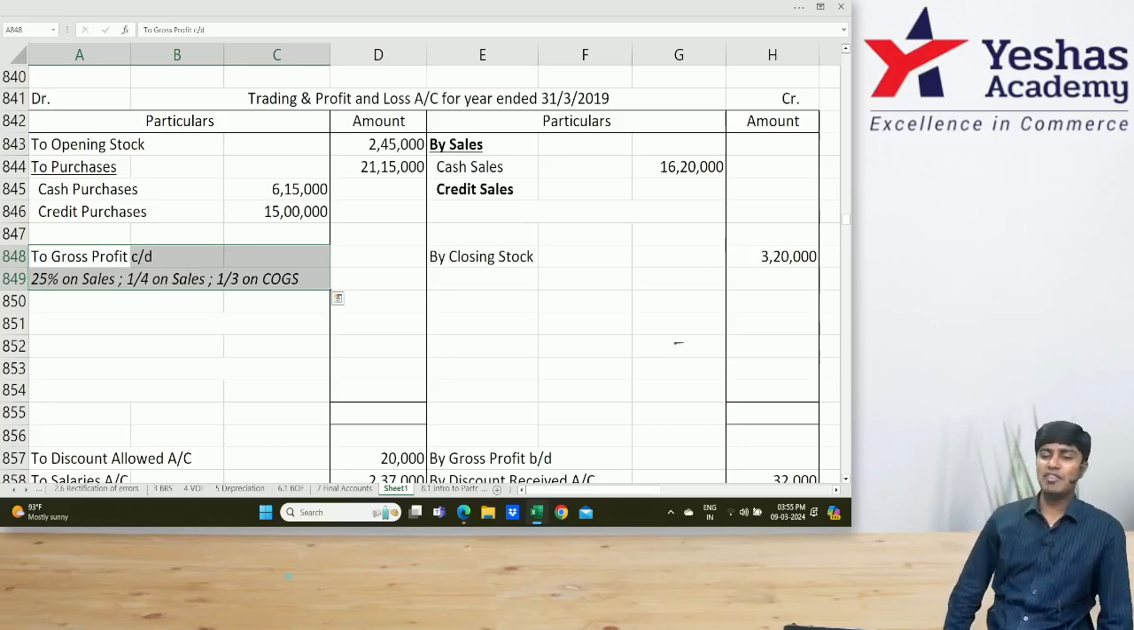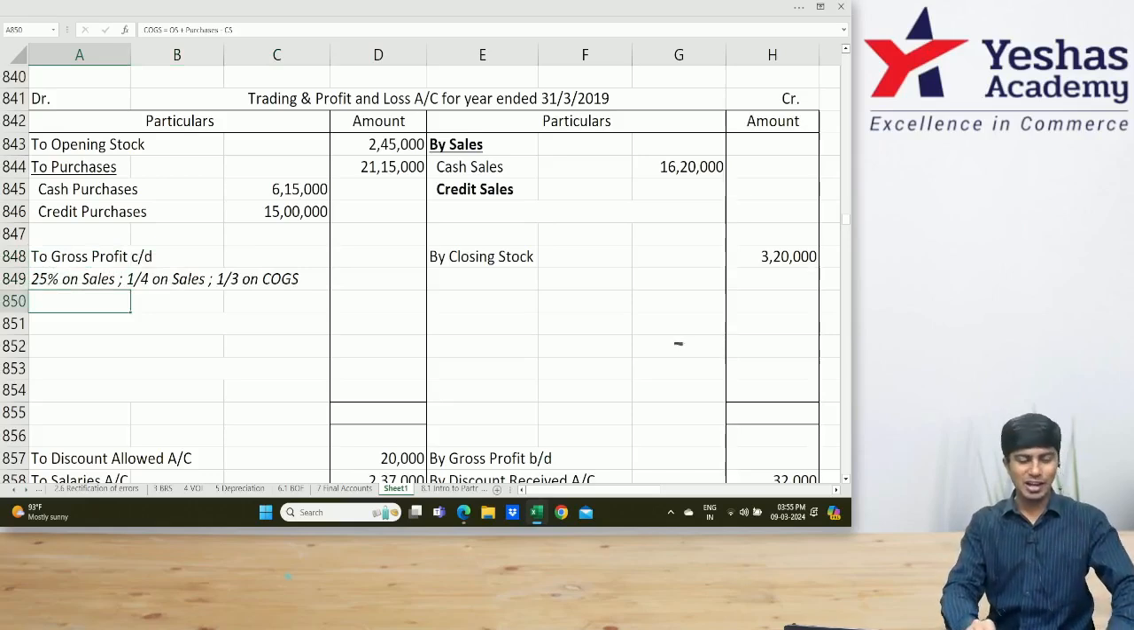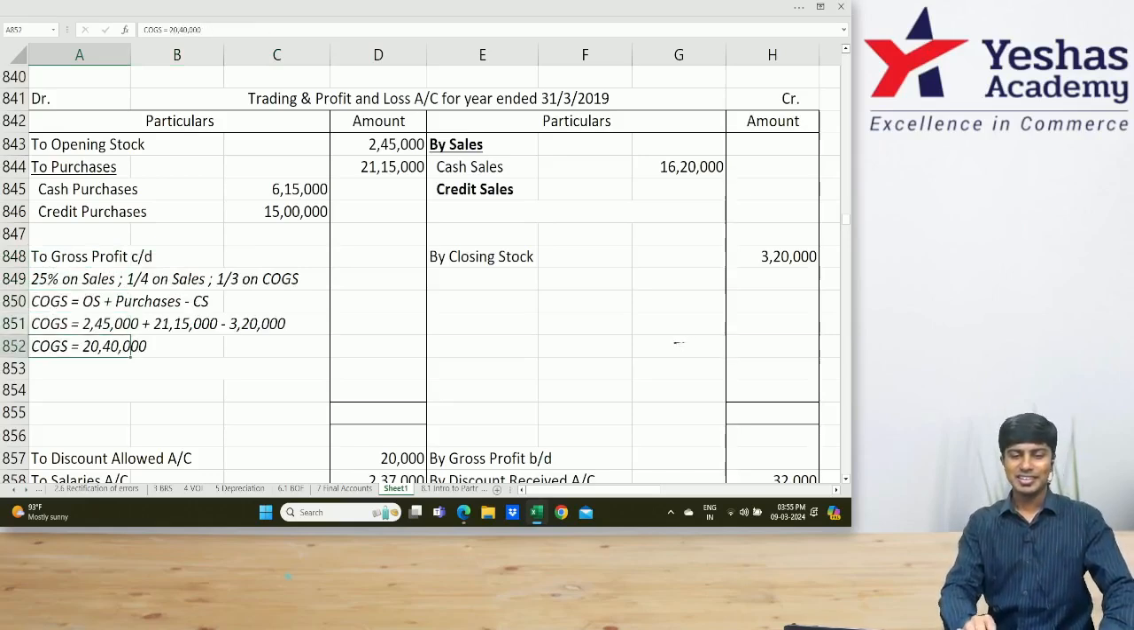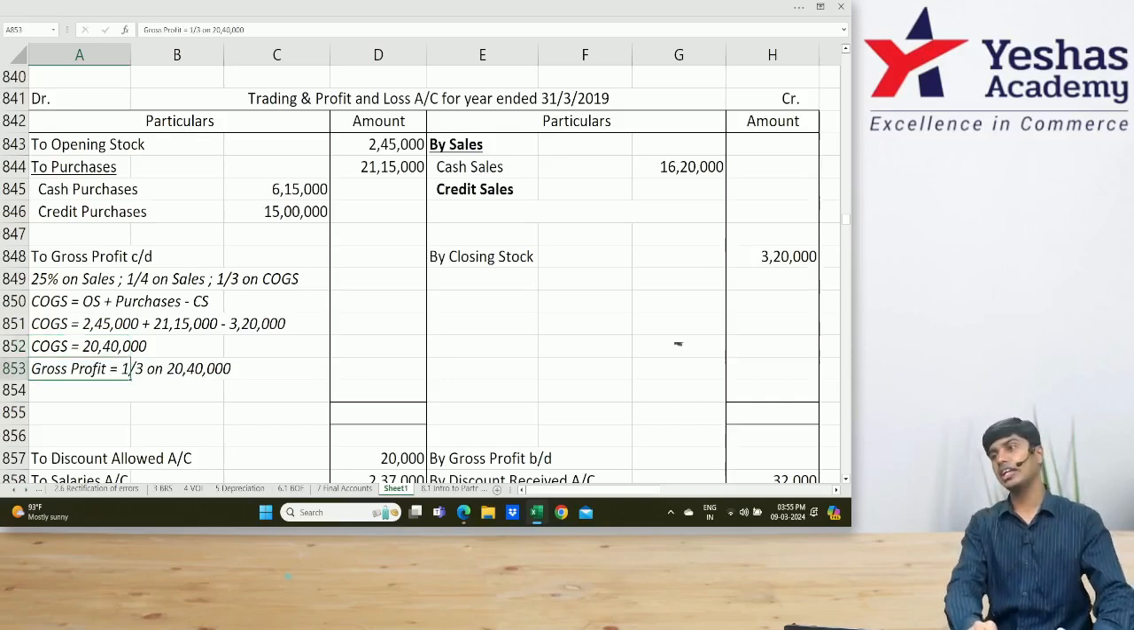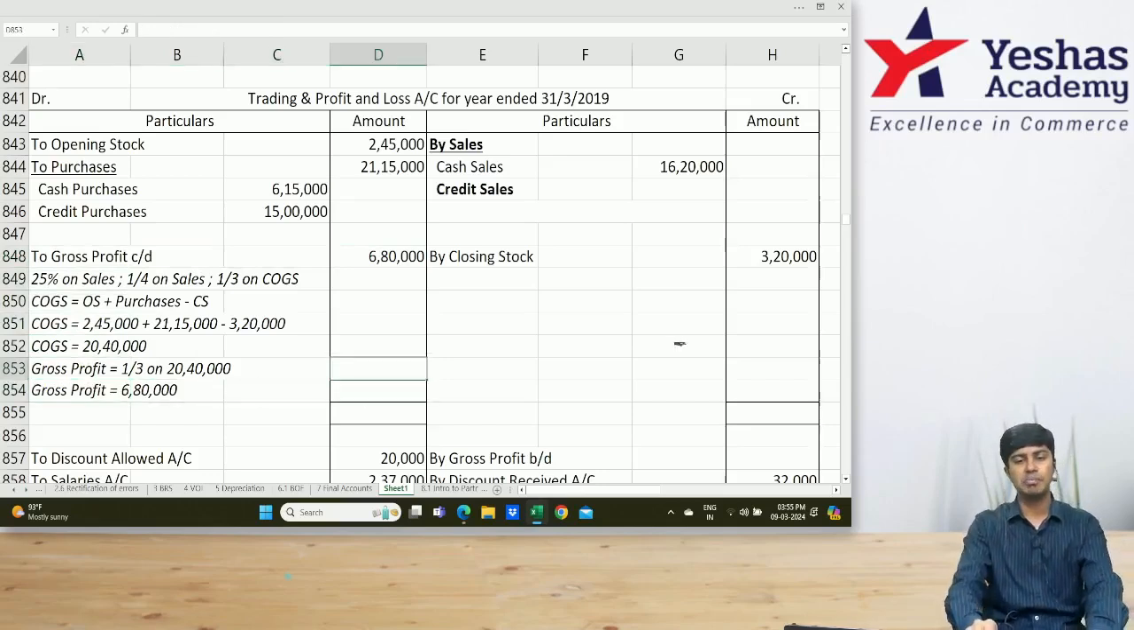2,45,000 plus 21,15,000 minus 3,20,000. Tell me COGS. Do only as much as I say. 20,40,000. How much is GP? 1 by 3 on 20,40,000. You identified 6,80,000. Now come on, 6,80,000 is 1 by 3 of 20,40,000.